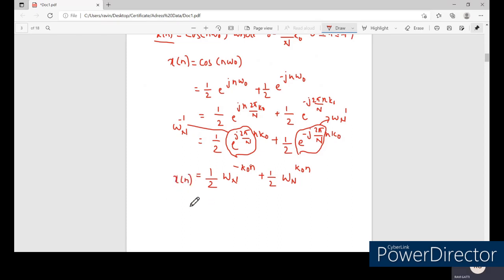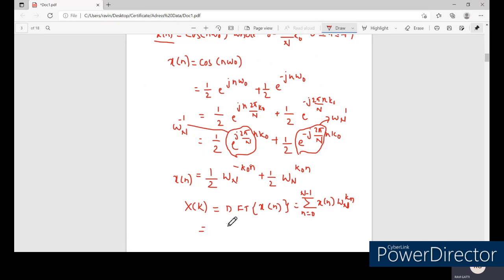Now we know that to find the DFT of the given signal, x of k is the DFT of the given sequence x of n, which is nothing but summation n equal to 0 to N minus 1 of x of n into omega N to the power of k n. So let us substitute this expression for x of n.